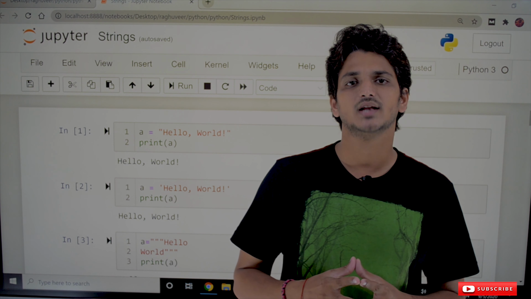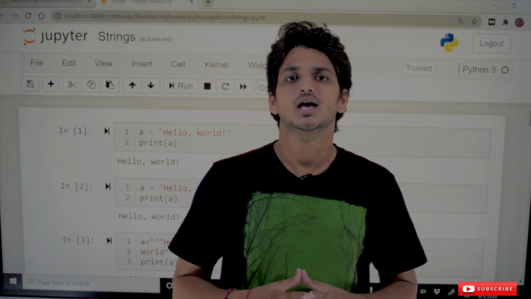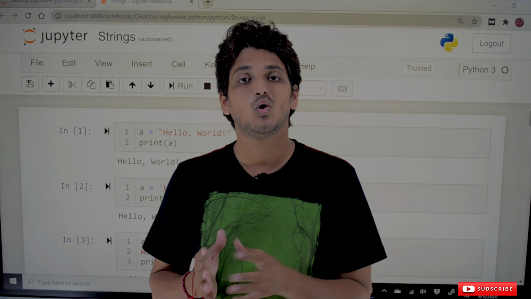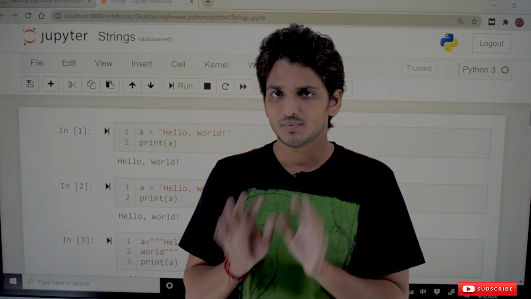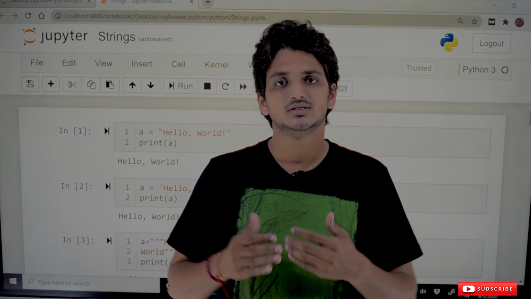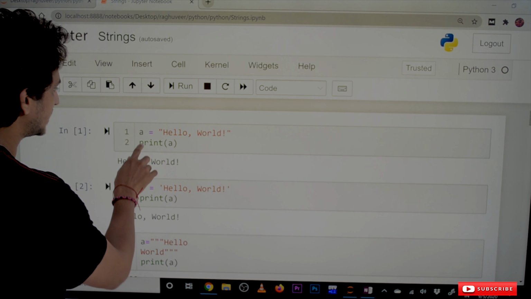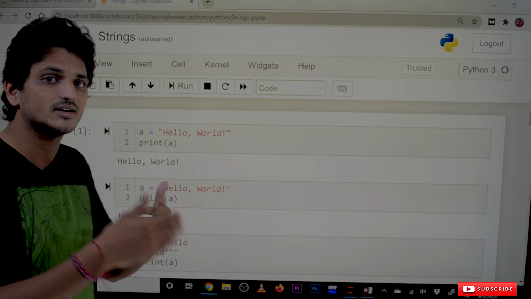Coming to today's class, we will take some examples and understand what the string data type is. A string is a sequence of Unicode characters. What a Unicode character is, we will discuss in our next class. For now, remember it as: a string is a sequence of characters. Let's take an example: a = "hello world". This is a sequence of characters.